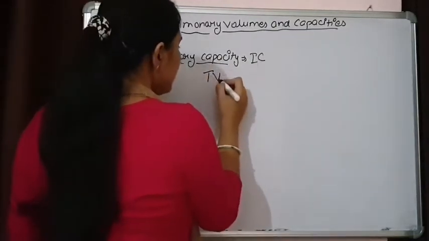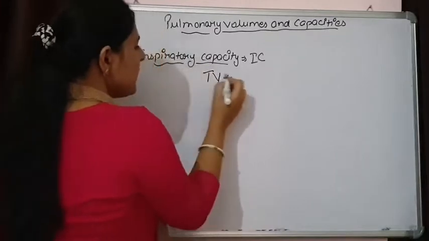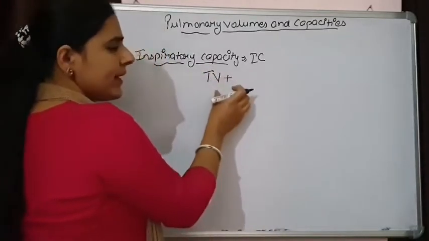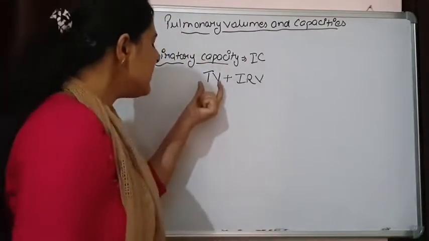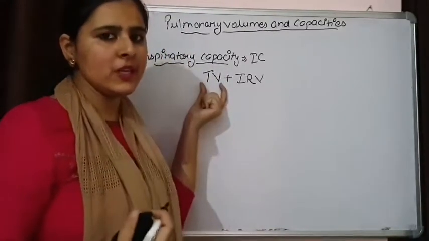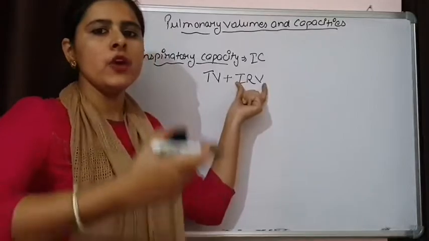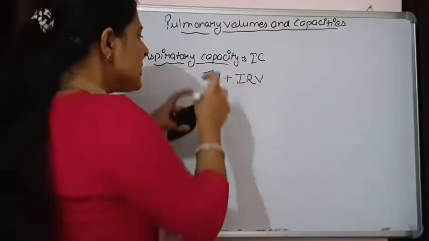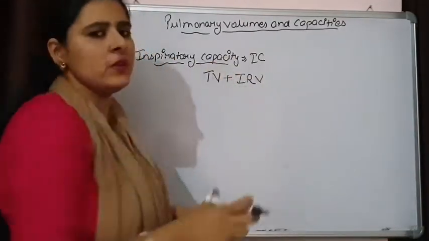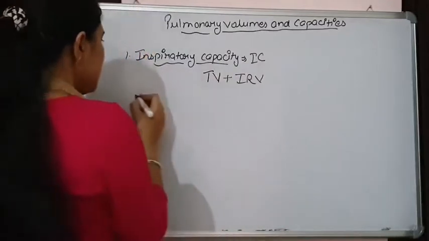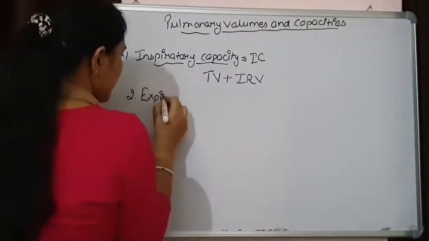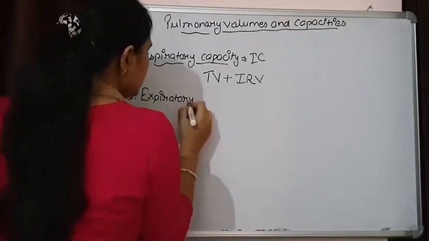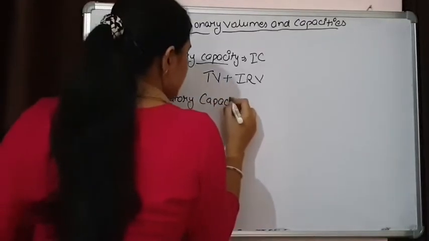Inspiratory capacity is calculated by the combination of TV, tidal volume, and inspiratory reserve volume. This TV comes from normal inhalation, and this IRV comes from forceful inhalation. So this much inspiratory capacity we have. The second is expiratory capacity.